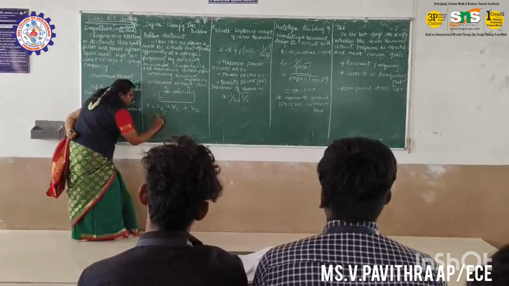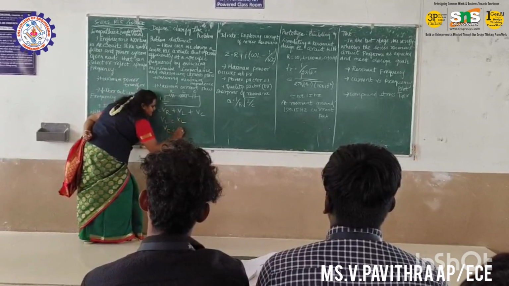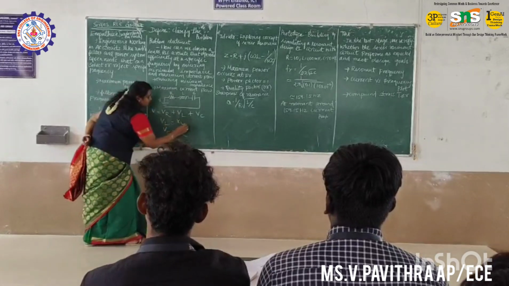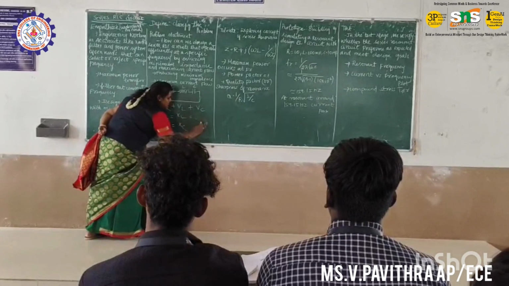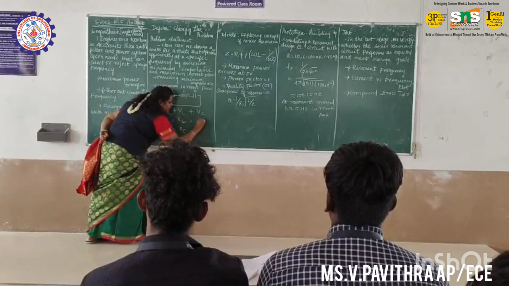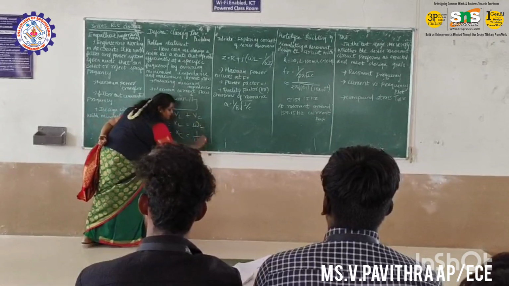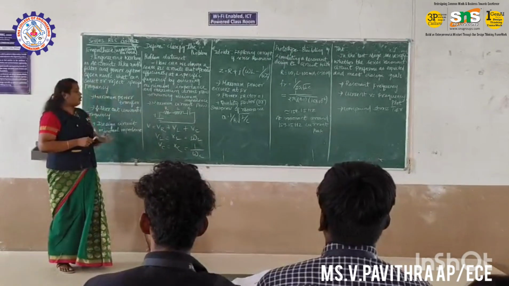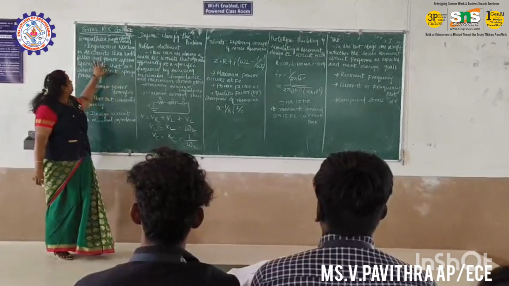So we can replace VL as XL and VC as XC, where XL is nothing but omega L and XC is nothing but 1 divided by omega C. Okay, these are the clarified problems from my empathize.